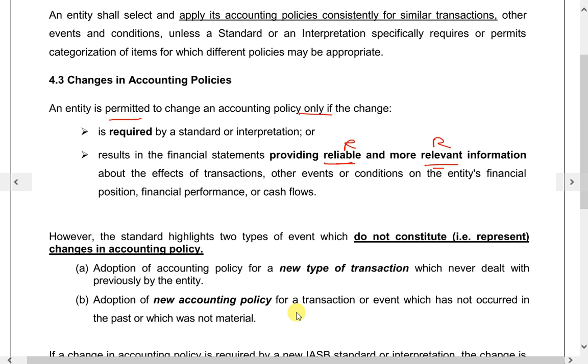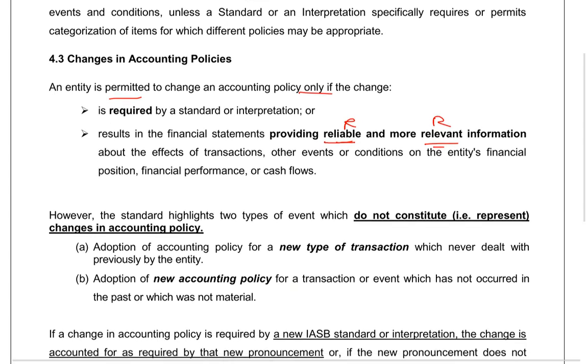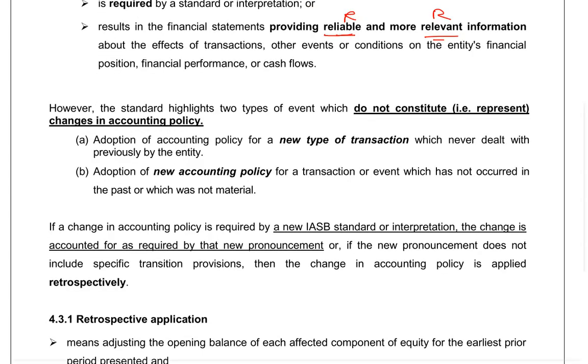Example: the parent is using weighted average, and the subsidiary is using FIFO. I think it will be good, when we prepare group financial statements, that everyone uses the same method. So we change to make it more reliable and more relevant. Then okay. But you don't change because you want to be similar to your competitor. Cannot.